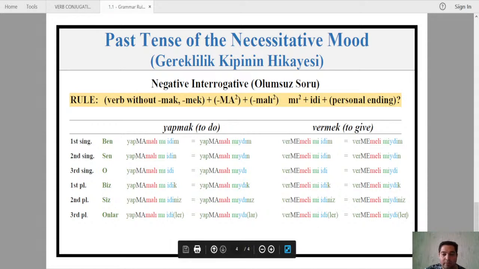Let's now go to the practice pad, right? Our work pad to practice these things. Again, just don't forget that necessitative mood in Turkish language, malı meli, is used to express must or have to and should. Okay, but the only difference is what must and have to is both usually about the necessity, right? Necessity, while should is about advice. And of course, when you use the past tense of this, they are also meaning the same things. Of course, based on the context, you know which one means which thing.